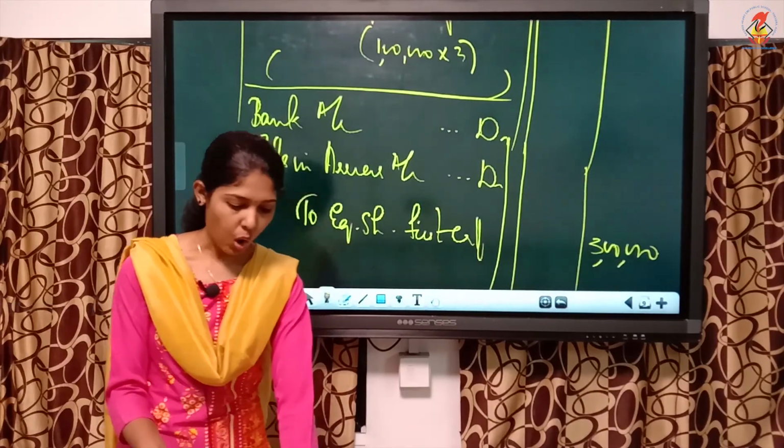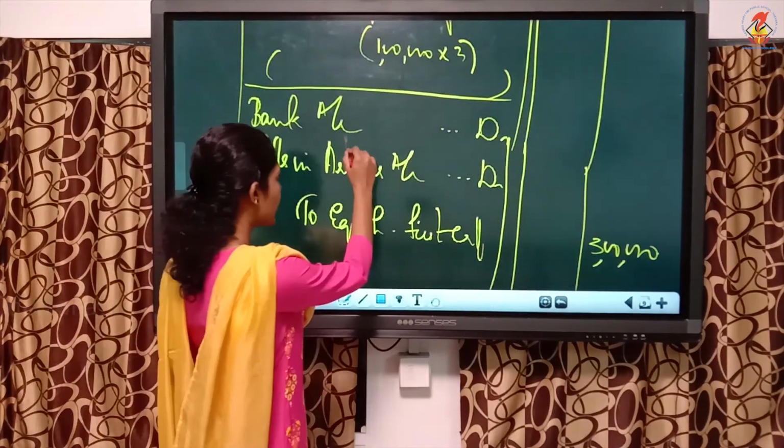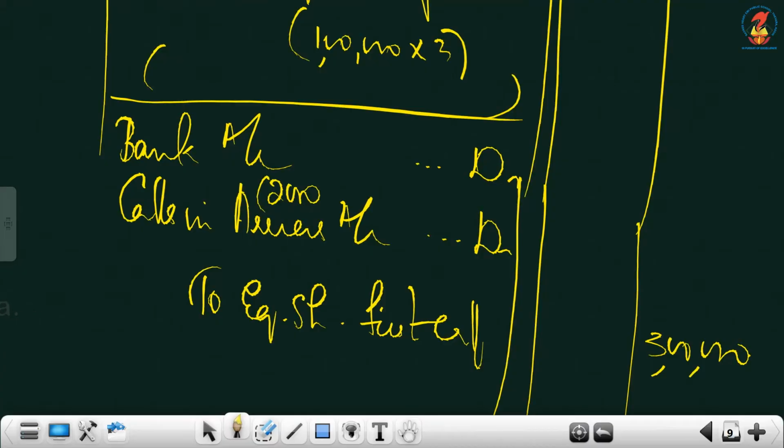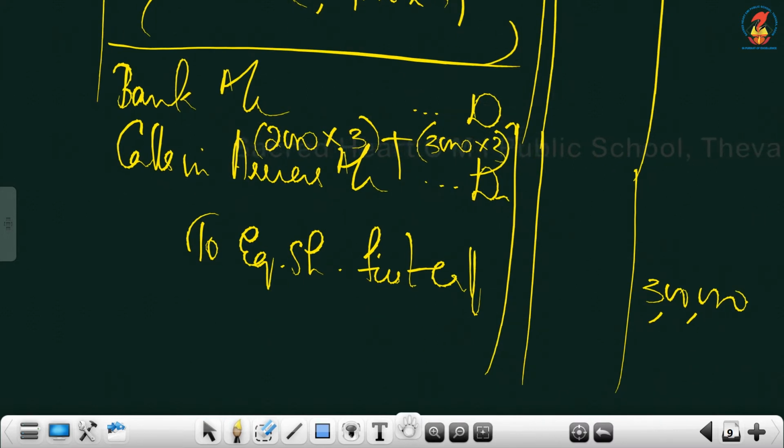So Rajat was holding 2000 shares. Don't take the applied number. The allotted number you have to take into what is first call per share, 3 per share plus. Rima was holding how many shares? Rima was holding 3000 shares into, it is 3 per share. So 6000 and 9000.